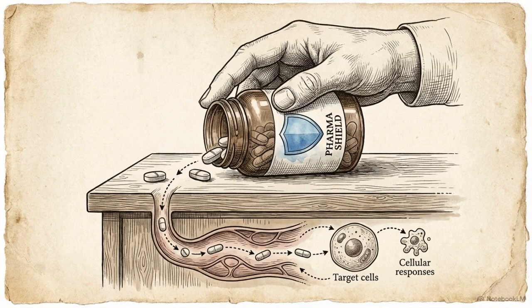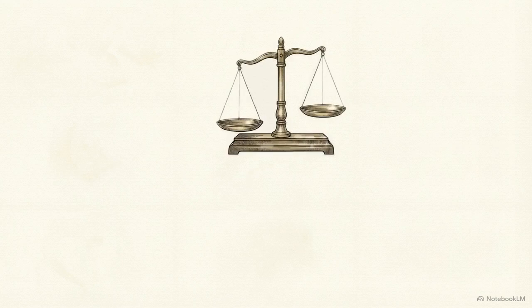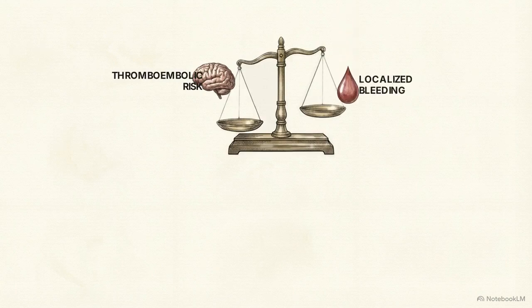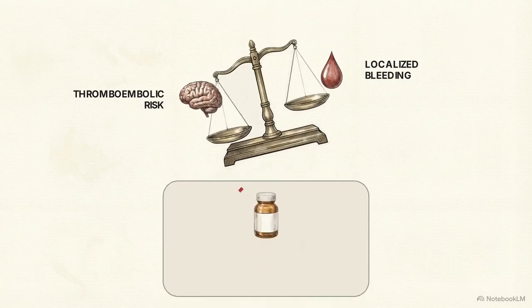Let's focus on the atrial fibrillation and his apixaban prescription, a direct oral anticoagulant, or DOAC. A common and dangerous error in these assessments is instructing the patient to halt their anticoagulant therapy before the extraction. This visualizes the clinical trade-off. On one side is the severe risk of a thromboembolic event, like a stroke. On the other is localized postoperative bleeding. The 2025 guidelines strictly advise against routine DOAC interruption for low to moderate risk procedures, like simple extractions.